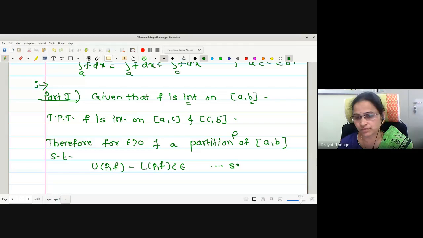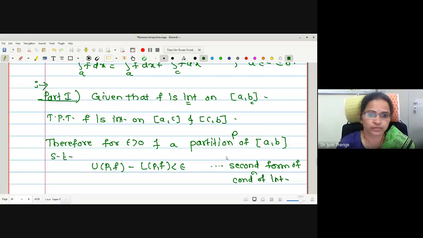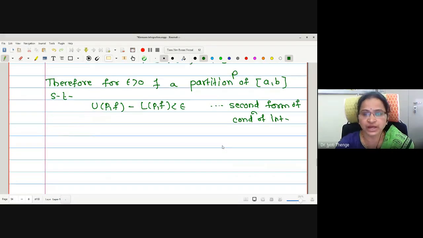What is the form we have used? The second form of the condition of integrability.